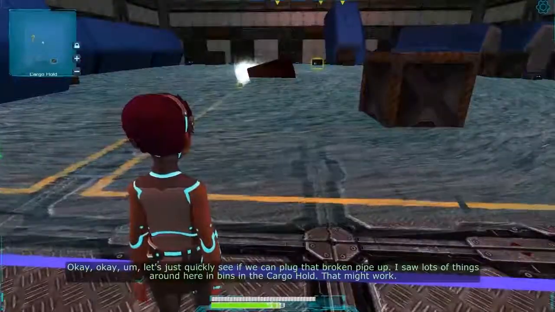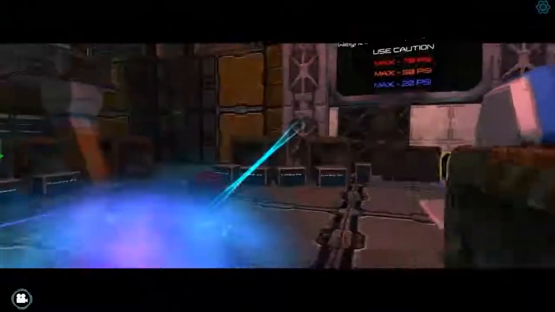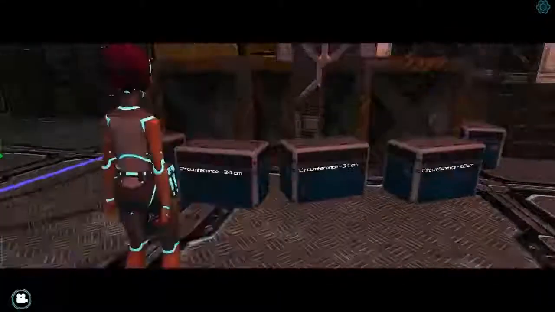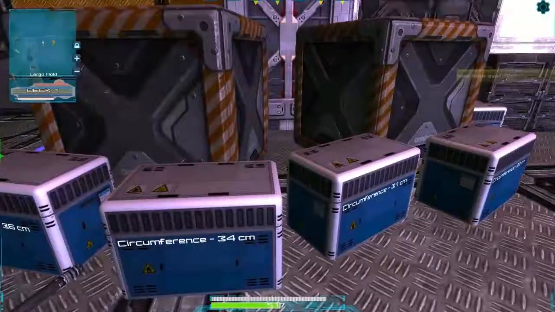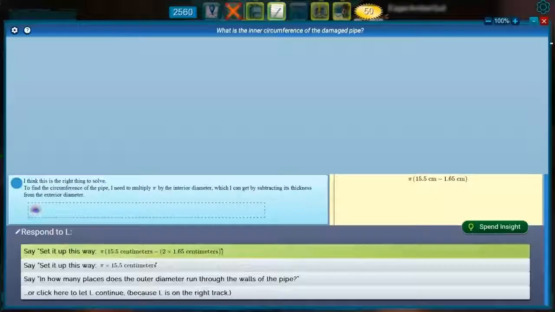Many problems in the game are accompanied with graphics that help explain the nature of the challenge. Here, the player and Elle are shown a depiction of the pipe, showing its exterior diameter and the width of the pipe material. Because of Barry's current level of comfort with unit of measure conversion, Psych decides to give him this in centimeters.